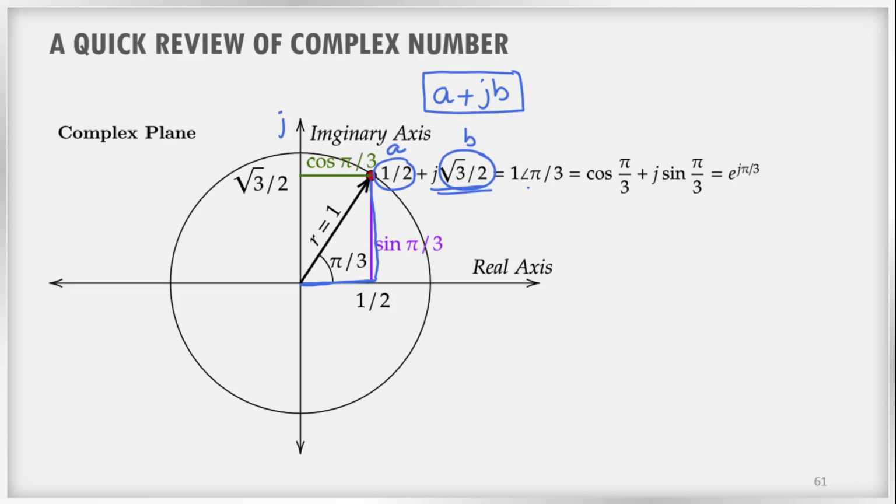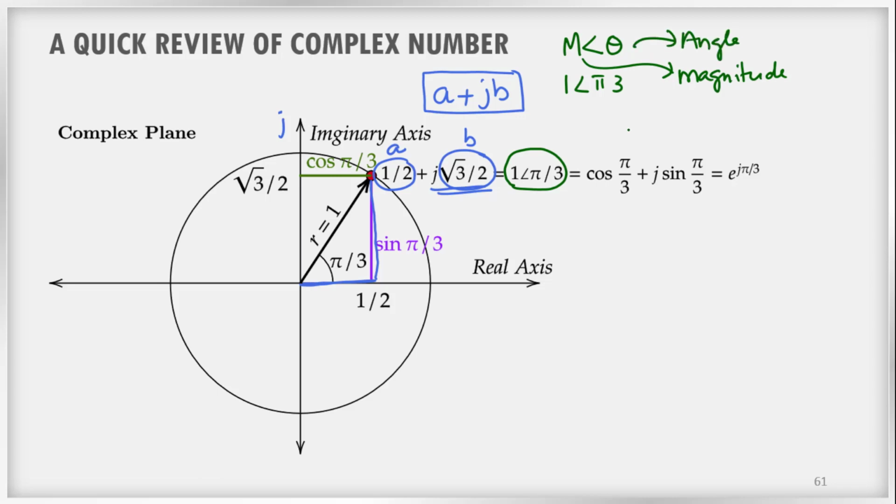We can also represent it in another form, and that form is known as the polar form. So what is my polar form? 1 angle pi by 3. Otherwise we will represent it as m angle theta. What is m? M is nothing but the magnitude and theta is the angle. So this is the other form of a complex number, which is known as the polar form.